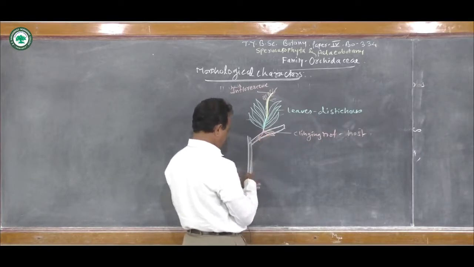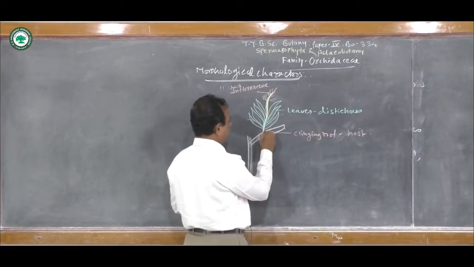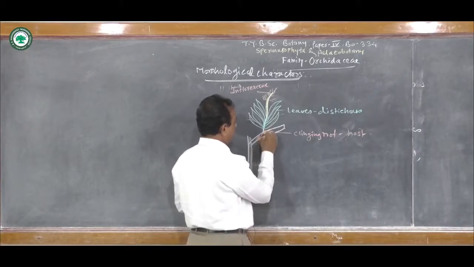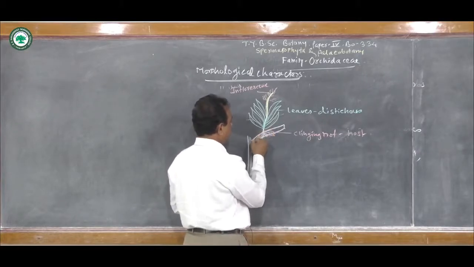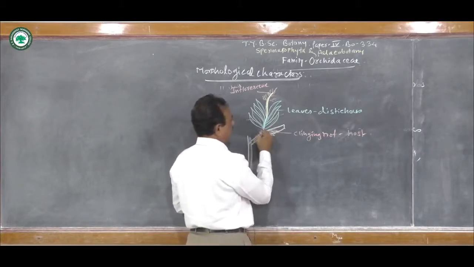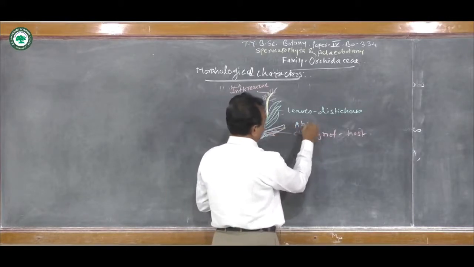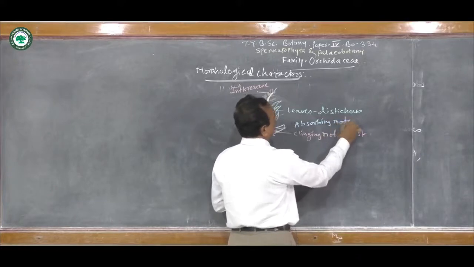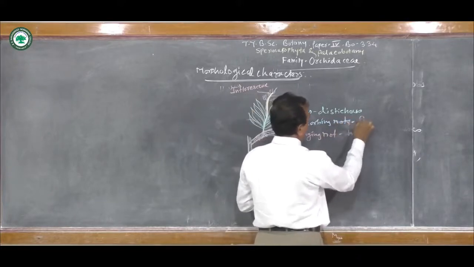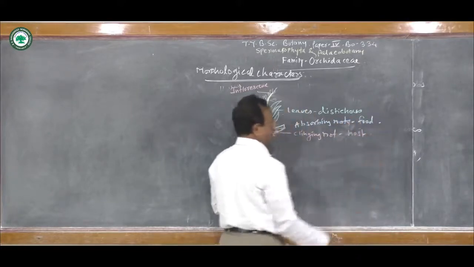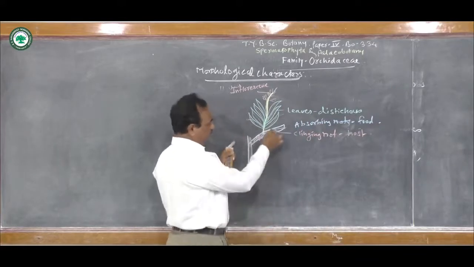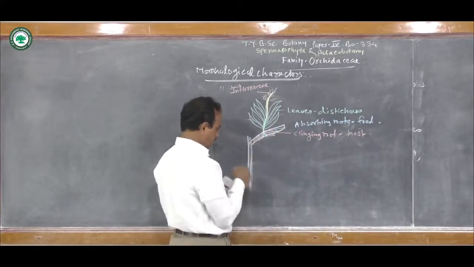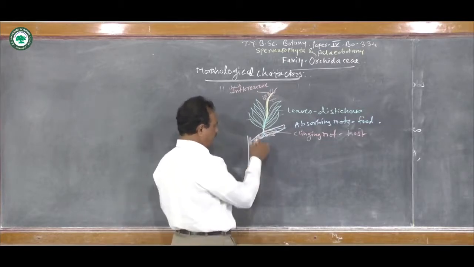Then the next root is known as the absorbing roots. These absorbing roots, as the name indicates, absorb the food material from the humus which is present in the crevices of the bark of the plant, and thus the problem of food material is solved.